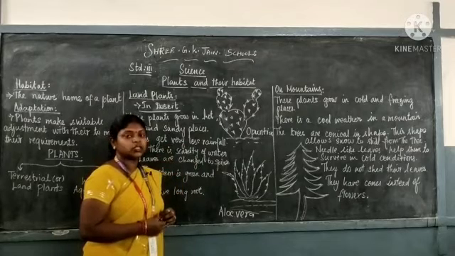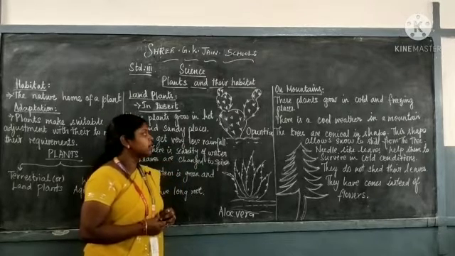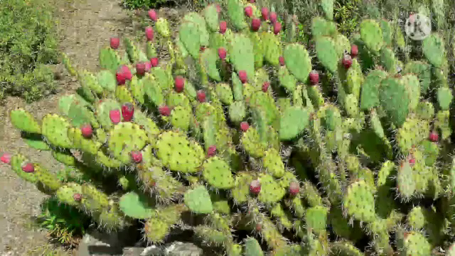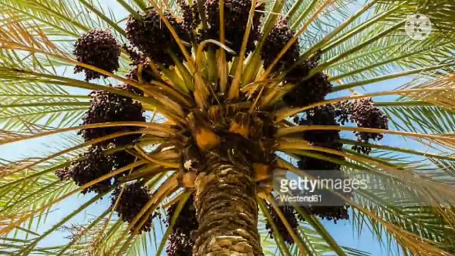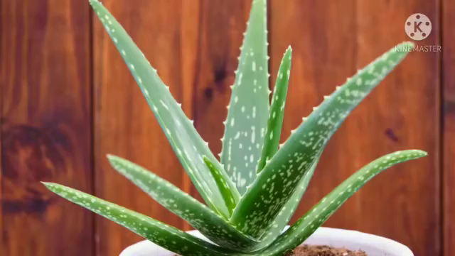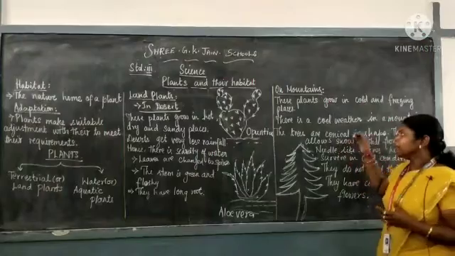I'll show you the images of plants in the desert. Opuntia, date palm and aloe vera. Okay children, now on the mountain.